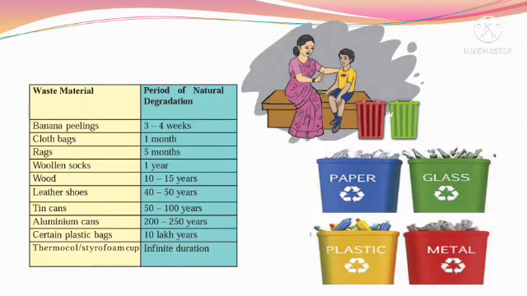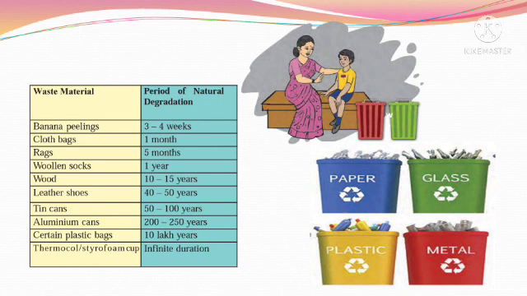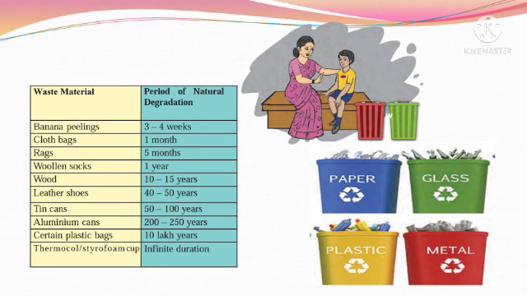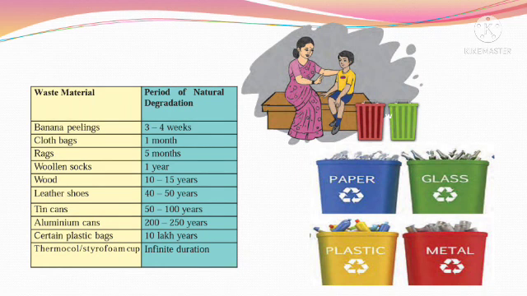Students, in this slide we are seeing three pictures. In the first is a chart showing the waste material and how much time the material takes to degrade. Banana peelings take 3 to 4 weeks, cloth bags 1 month, rags 5 months, woolen socks 1 year, wood 10 to 15 years, leather shoes 40 to 50 years. Likewise, the last one is thermocol, made up of styrofoam cup. Infinite duration means there is no chance for it to degrade.